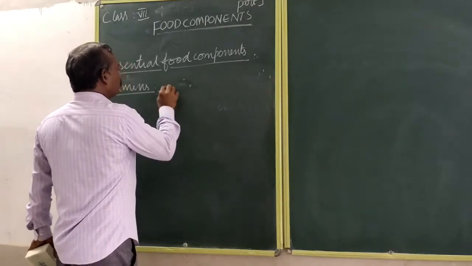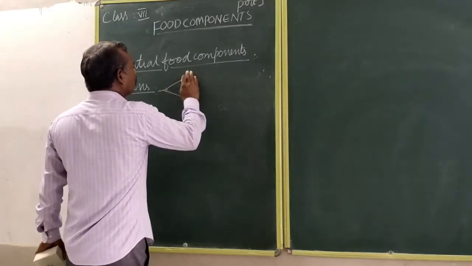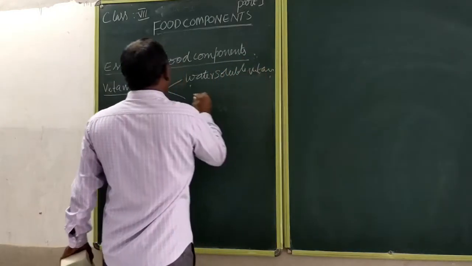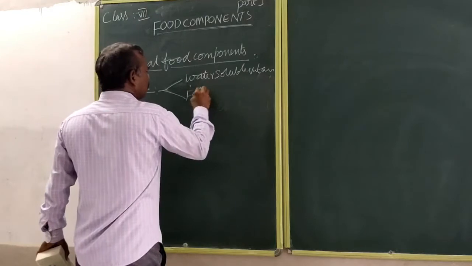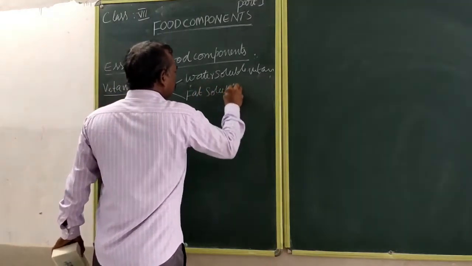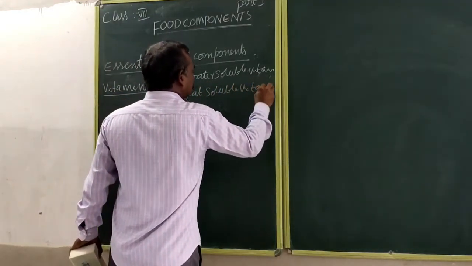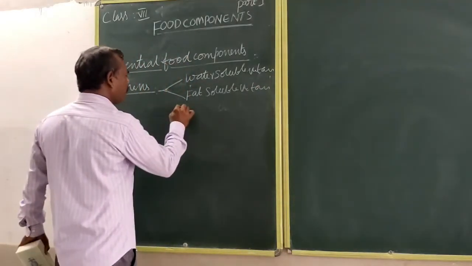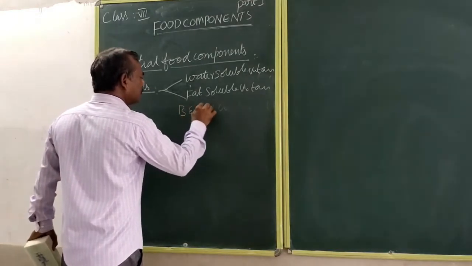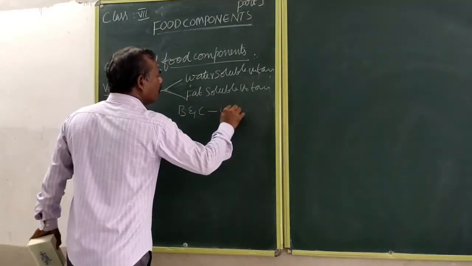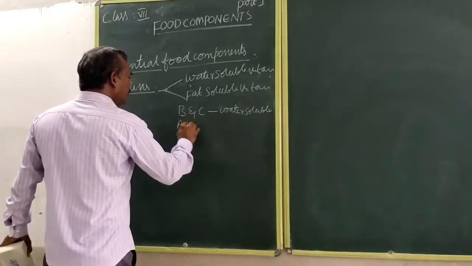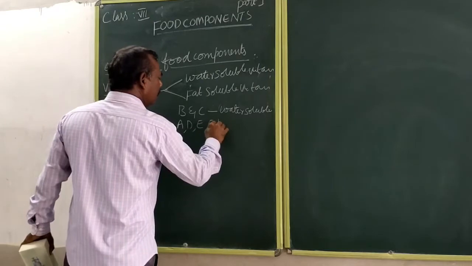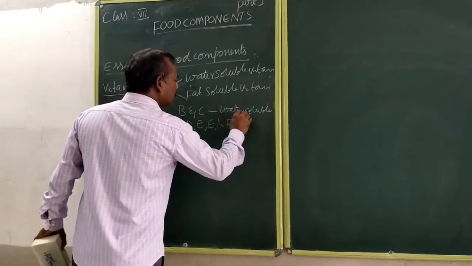What are the water soluble vitamins? B and C are the water soluble vitamins. D, E, K are the fat soluble vitamins.